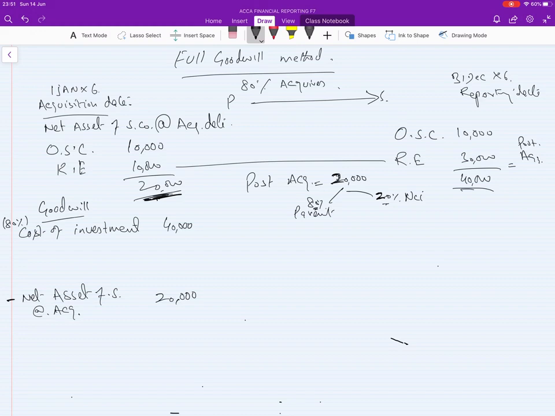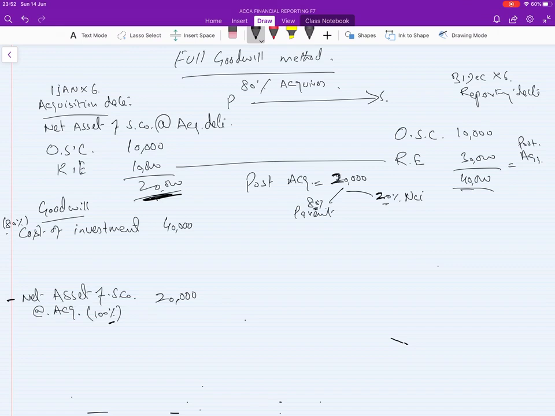Net asset of S company at acquisition date is 20,000. In the previous question we took 80% acquisition, so we took 80% of the net asset, but in this we need to take 100% of the shares, so 20,000. So we are getting 80% and 100% is the net asset, so it is not a like with like comparison.